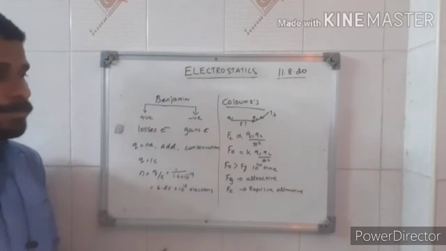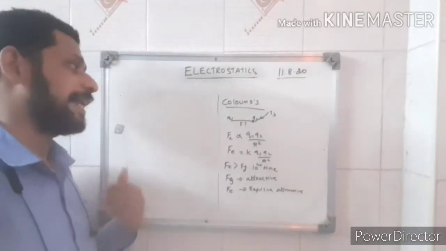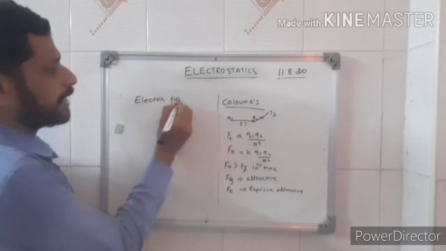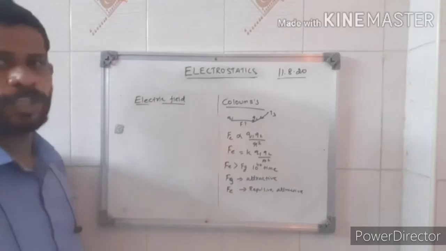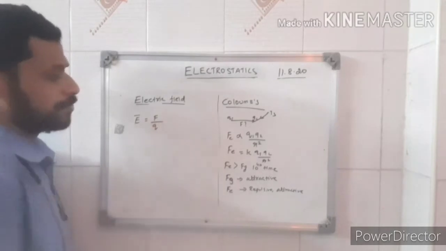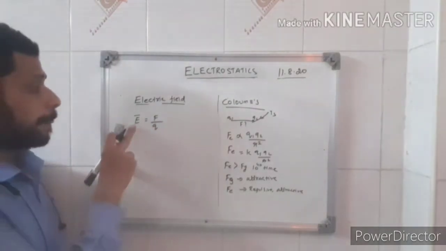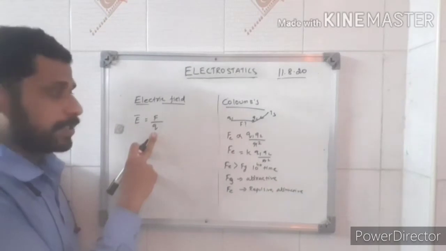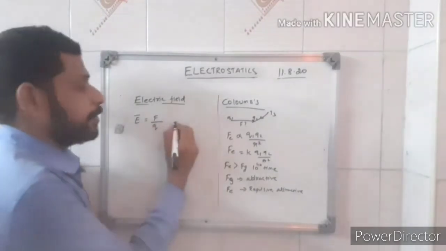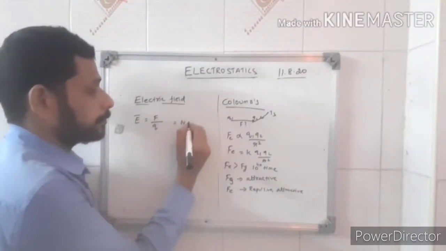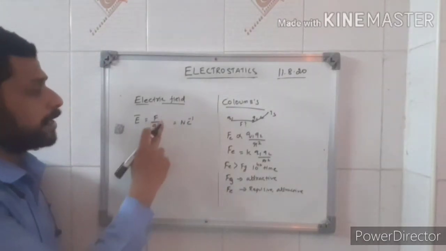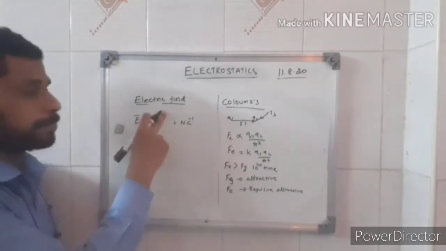Next is the electric field. What is the electric field? When you consider a test charge Q naught, the electric field is nothing but force per unit charge. Remember that charge is a scalar quantity, but the electric field is a vector quantity. The SI unit of electric field is Newton per Coulomb, or Newton Coulomb inverse. It is the force experienced by a unit charge.